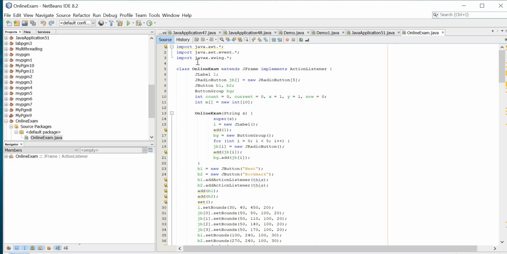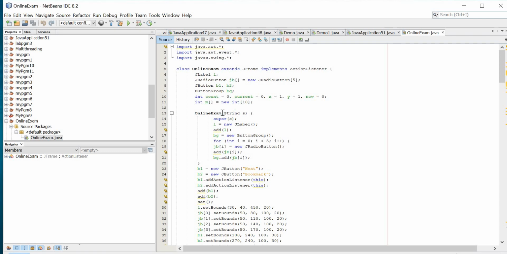and this is the online exam. This one is the class name and it extends JFrame and implements action listener. Extending means here we are using the inheritance concept, and this one is JLabel. I hope you already know the basic core Java. And this one is JRadioButton, JButton, and ButtonGroup.